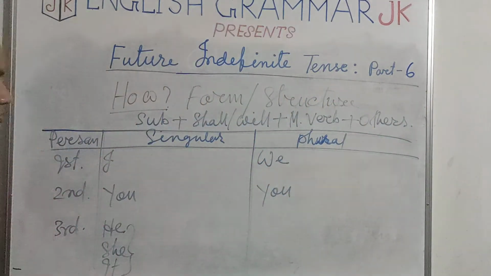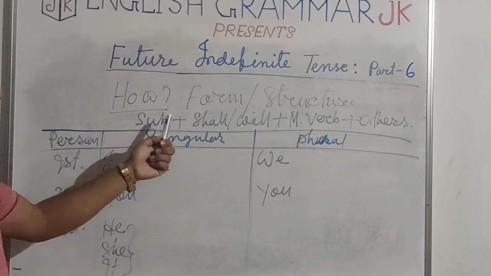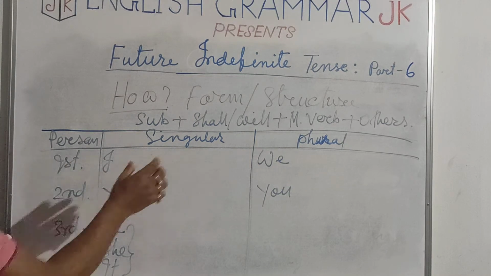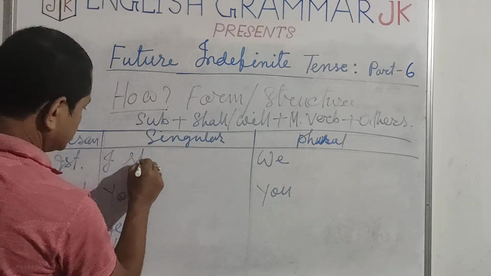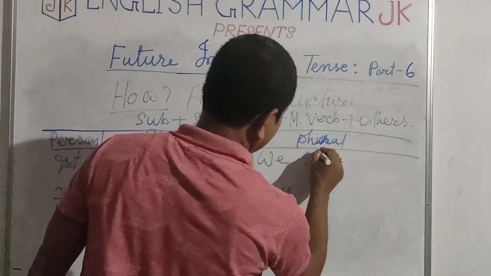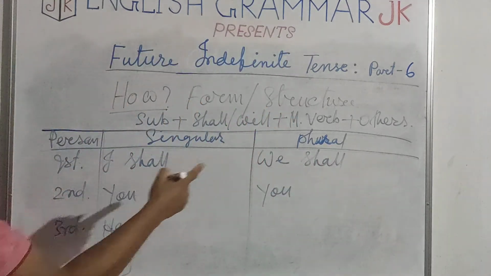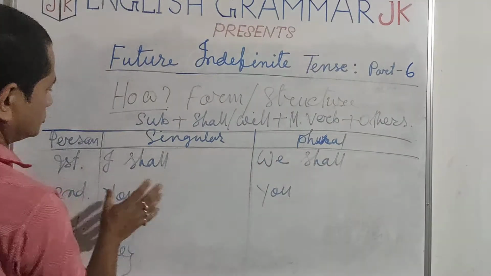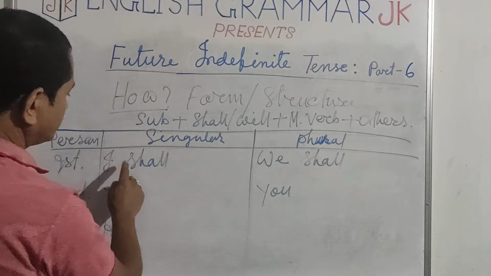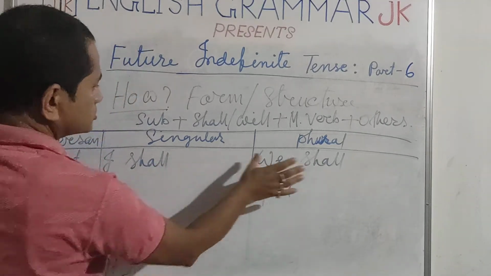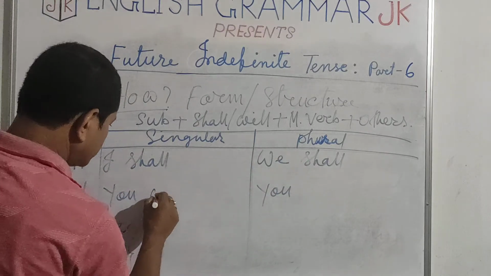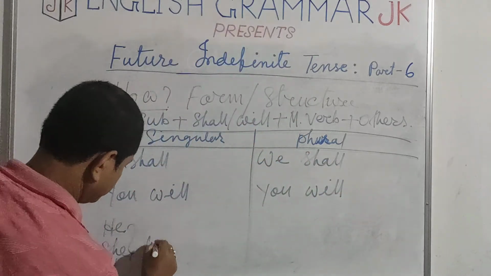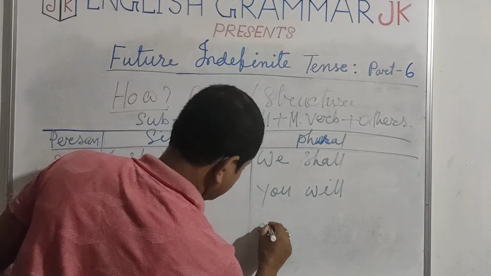This is the structure we have used many times. We have already written sentences with this structure: subject plus shall or will plus main verb plus others. We need to know with which subjects shall and will are used. Generally or normally with first person, both singular and plural, shall can be used, and we can use will also, but this is the formal structure that we should learn. With first person singular I and plural we use shall, and with all other subjects will is used.